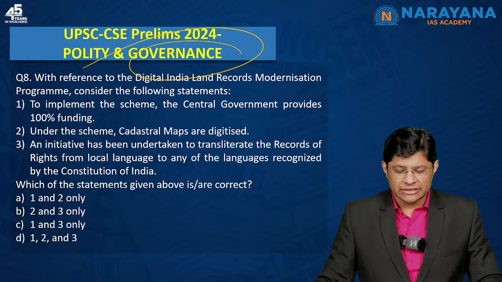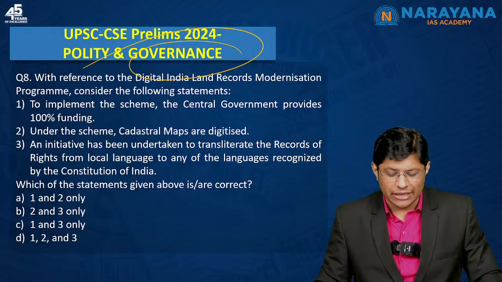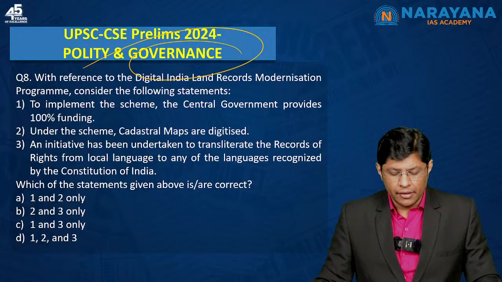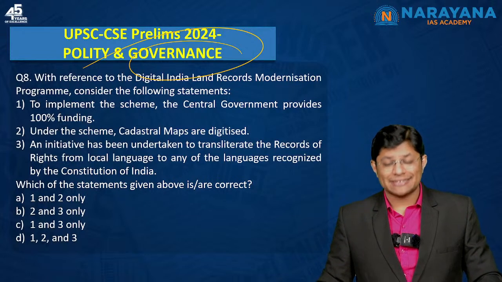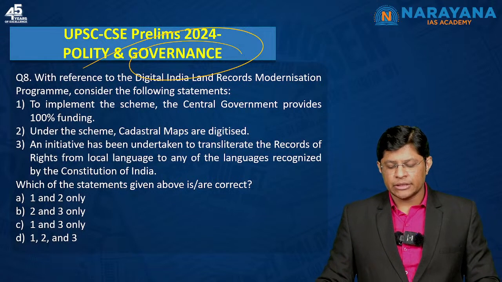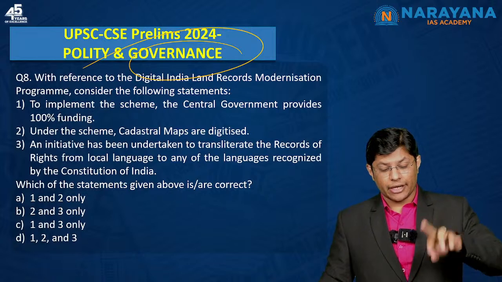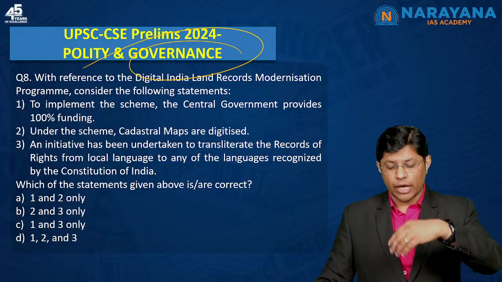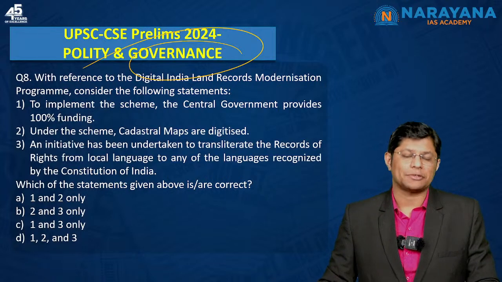To implement the scheme, the central government provides 100% funding. Second, under the scheme, the cadastral maps are digitized. The third, an initiative has been undertaken to transliterate the records of rights from local language to any of the languages recognized by the Constitution of India.